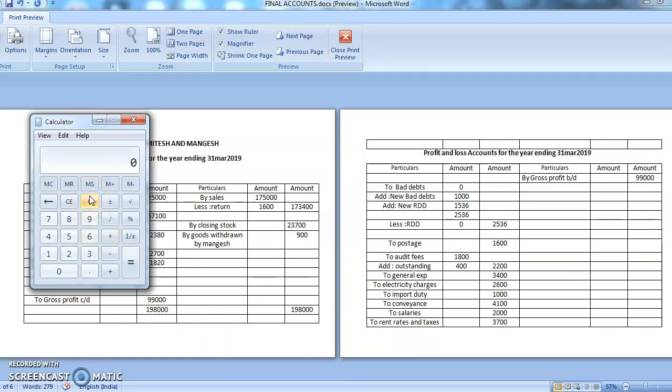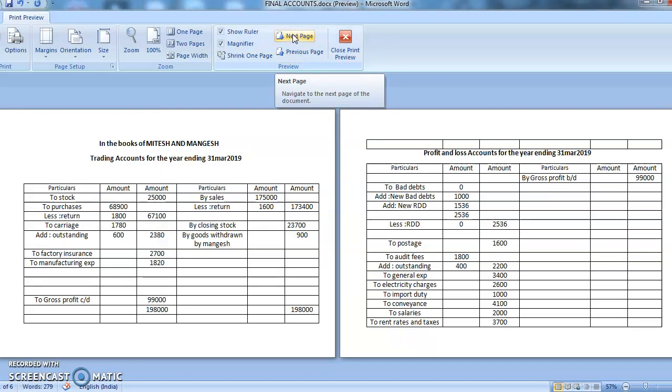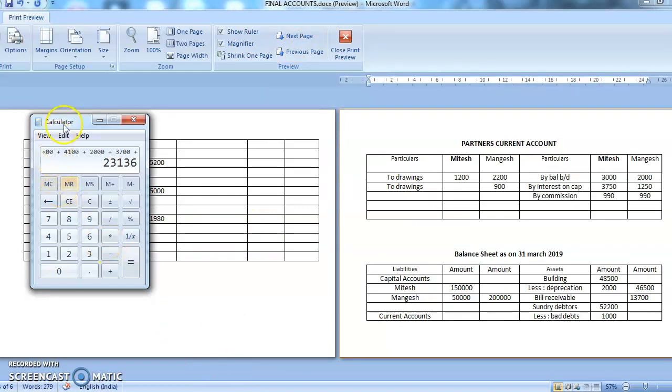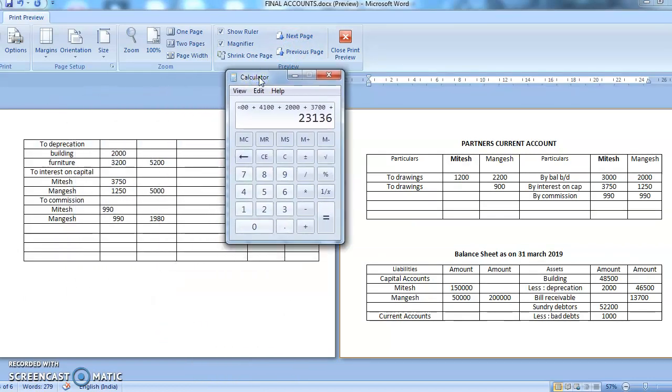So my debit side totaling is coming to 2536 plus 1600 plus 2200 plus 3400 plus 2600 plus 1000 plus 4100 plus 2000 plus 3700 plus 5200 plus 5000 plus 1980.